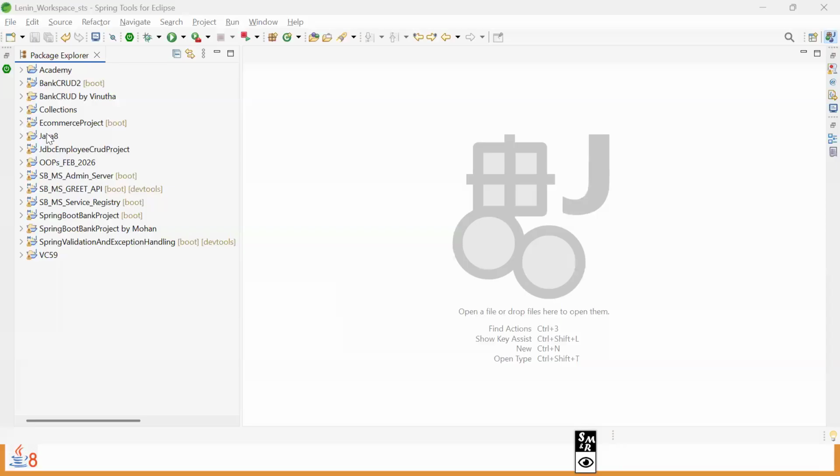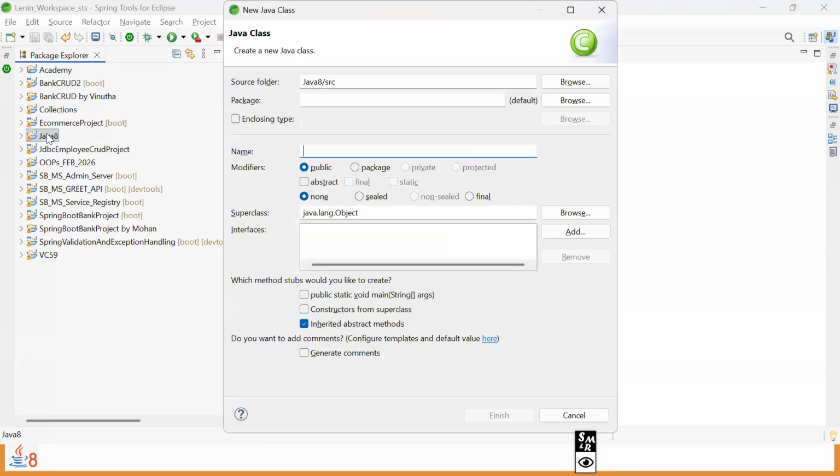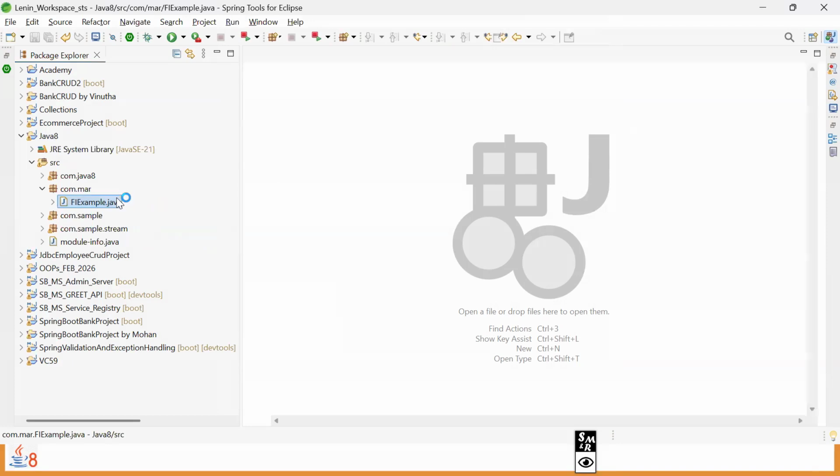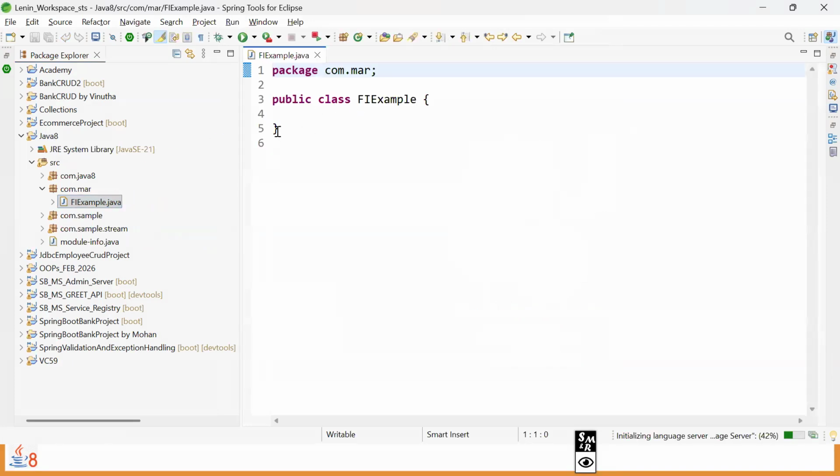So I'll use this Java 8 project and create a new class, with a name of programmer choice. Let me use the name fi for function interface example. Let's write it inside some package, so com dot, I'll use this March. That's the package name I have taken. Okay, it's not the class. We're supposed to go for interface. So let's write the interface inside this file only.